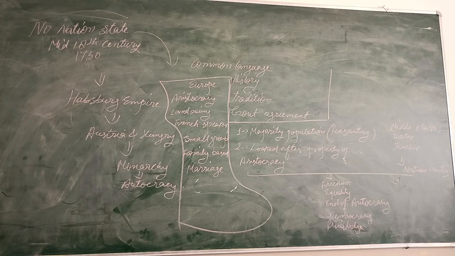Now people started thinking that one country should be called a nation which has the same language, the same tradition and culture. Because at that time people used to migrate from different countries and stay in other countries. Like in Russia, the Scottish, German, and French were living there, and that is why there was no particular unity you can see at that time in Russia.